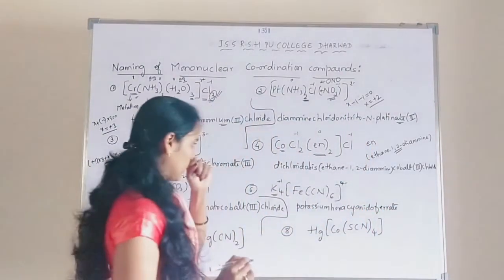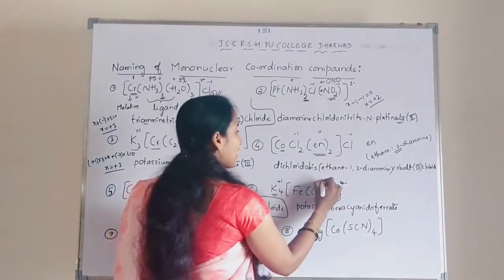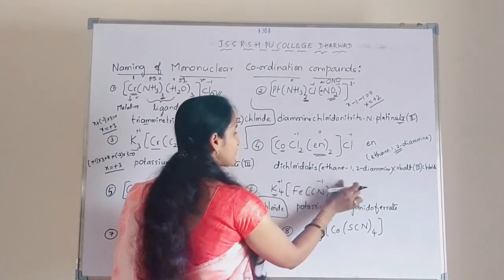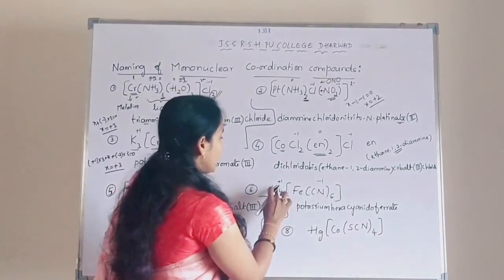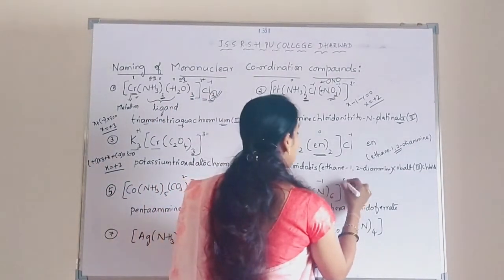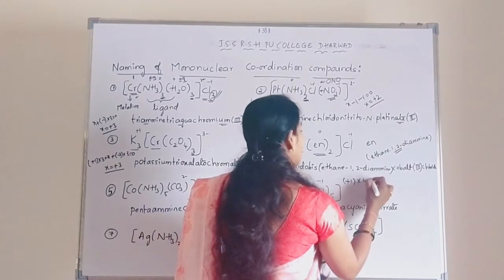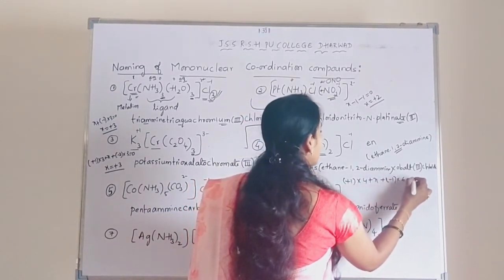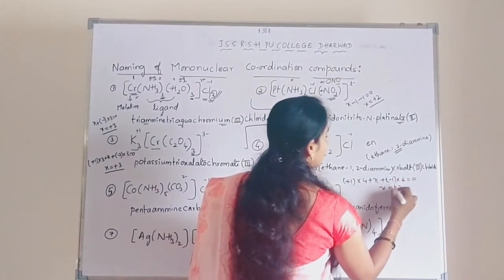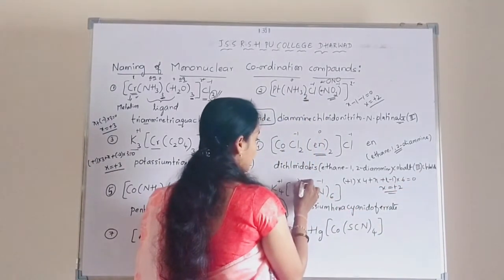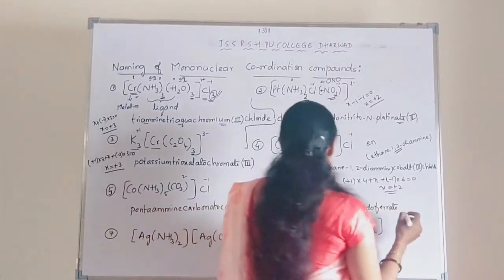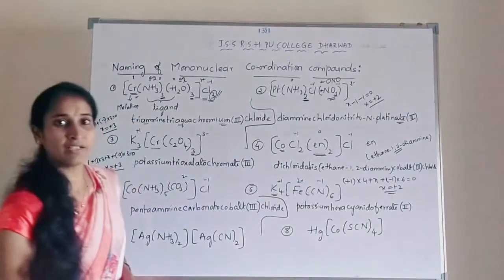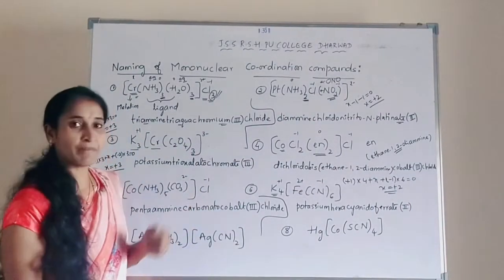Is it clear? Ferrate. So it is -1 oxidation state and this is a +1 oxidation state. Okay. So +1 into 4 plus X plus minus 1 into 6 is equal to 0. So X is equal to plus 2. So plus 2 is the oxidation state of iron. So that's why the oxidation number should be written in a Roman numeral within the parenthesis.